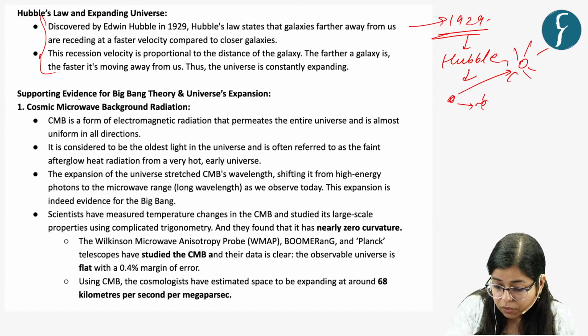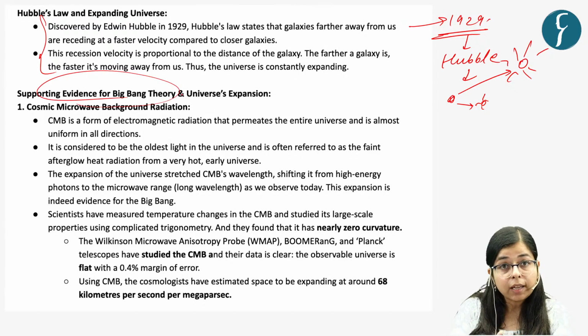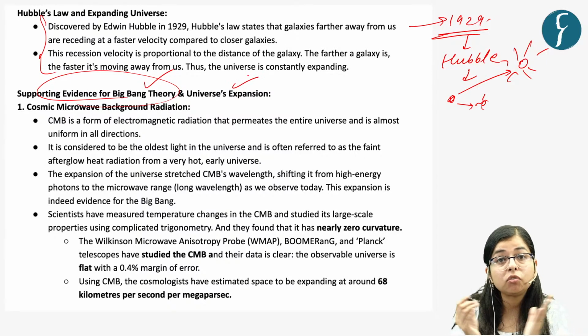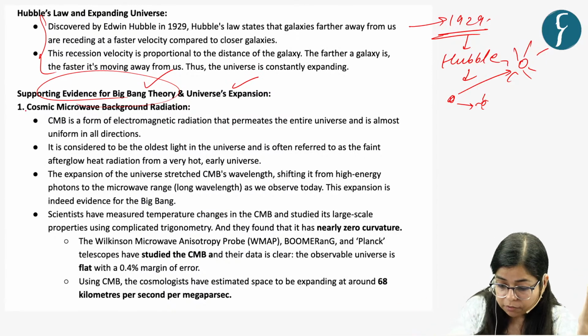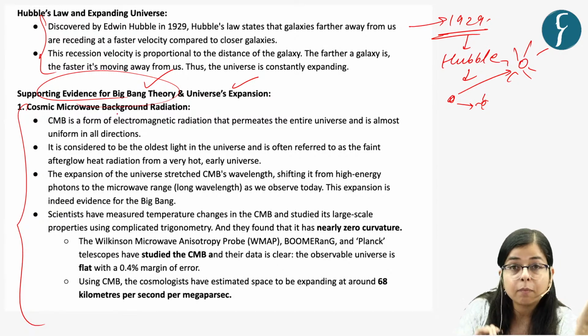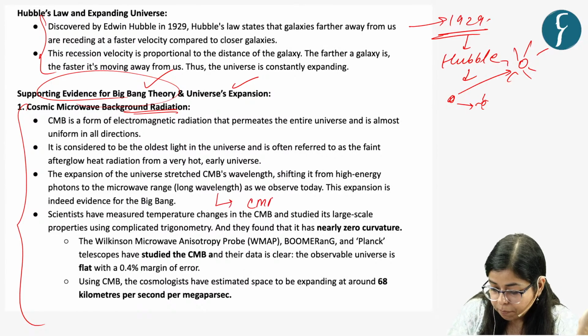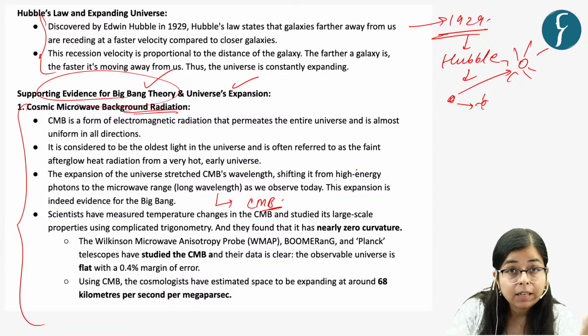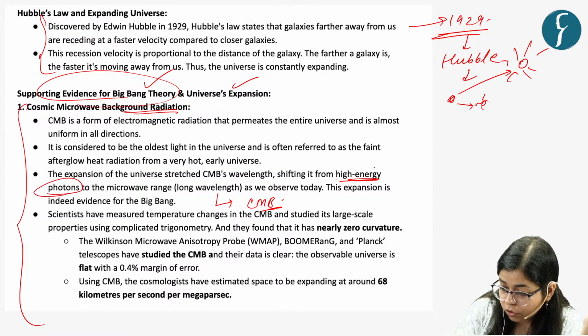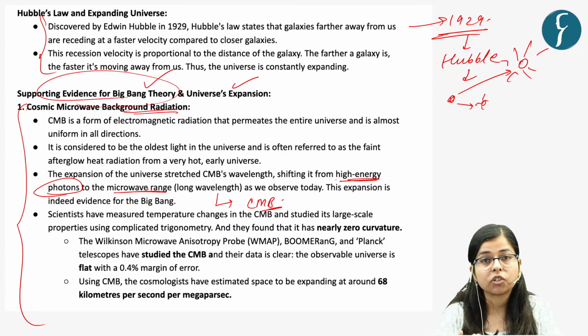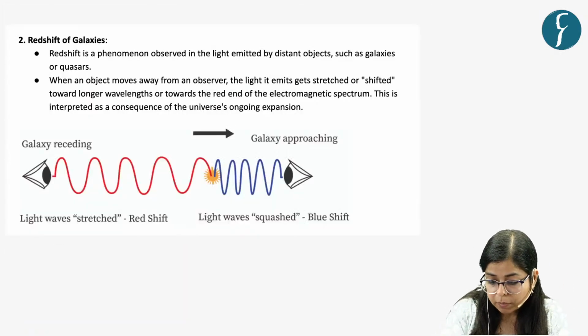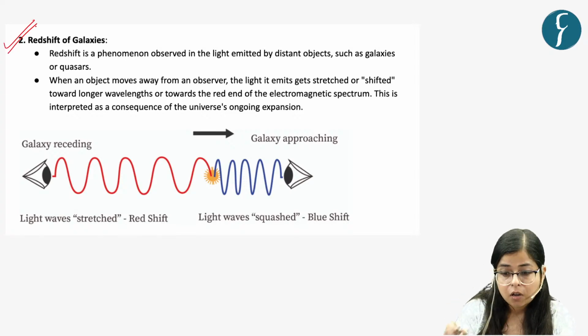The supporting evidence of our Big Bang theory and universe expansion can be seen from the presence of cosmic microwave background radiation, as this radiation has been redshifted. This CMB, which was earlier high energy radiation, has now been shifted to the microwave range. So let's understand this. The basic purpose of this article is to understand this redshift. So now, what is redshift?